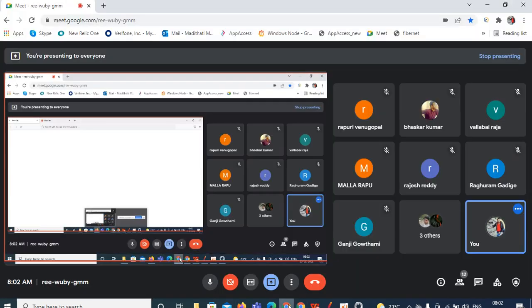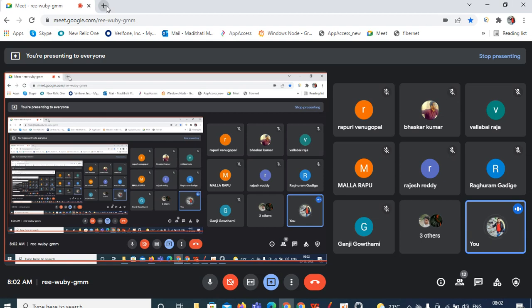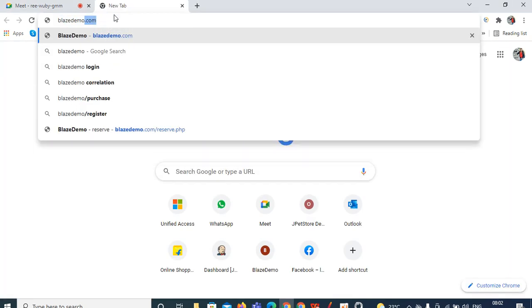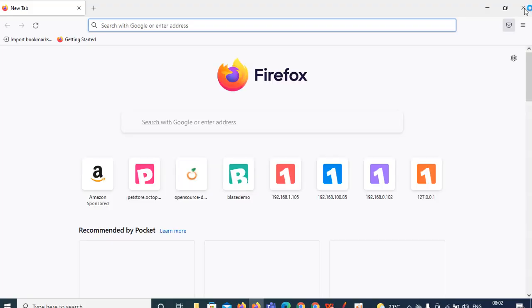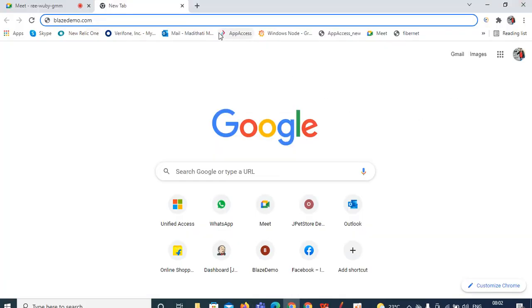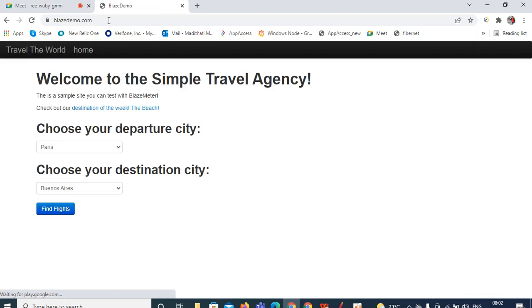It is taking time to load. Let me explain about today's website. Today I'm going to explain about the BlazeDemo website. In interviews, people ask you to record one script on BlazeMeter. The same URL they will give you, blazedemo.com, or they can give something else. Click on the enter button.